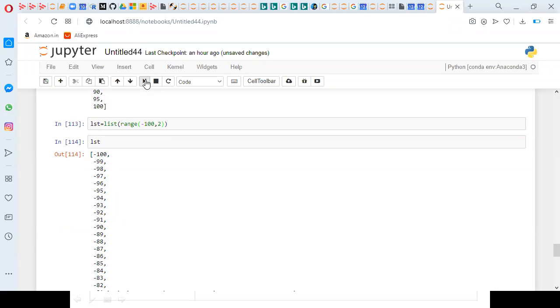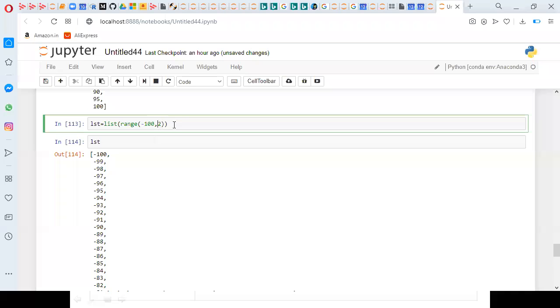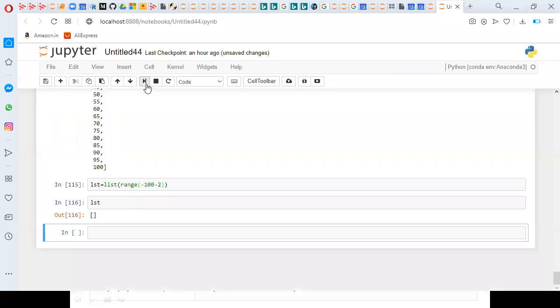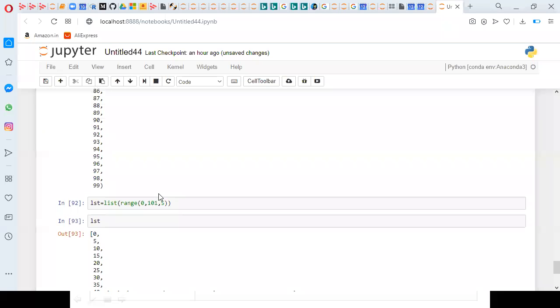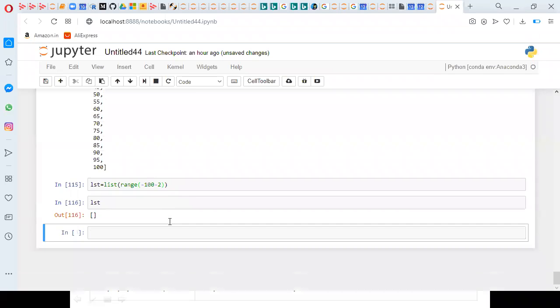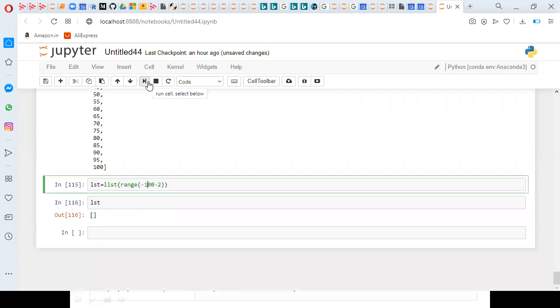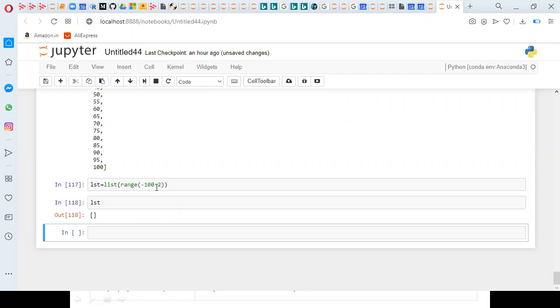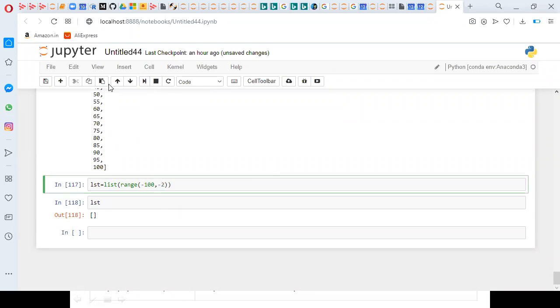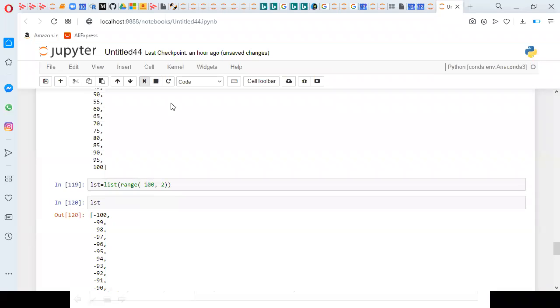So simply if you mention negative, we can't get anything. With step only you will get some type of results. If you mention the step as a positive value or negative value, by providing negative we are getting negative index.